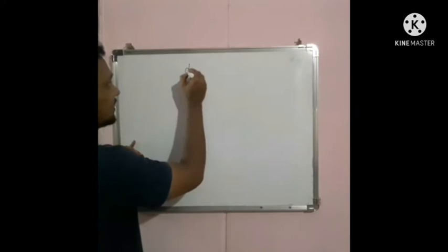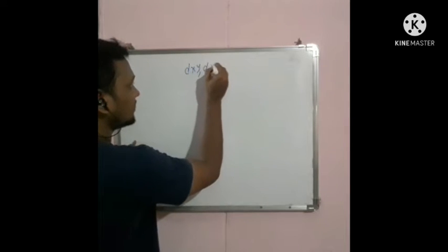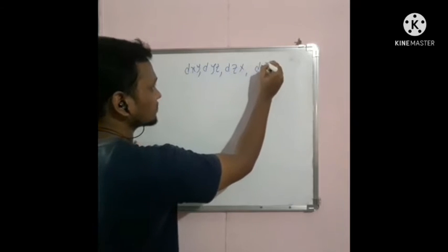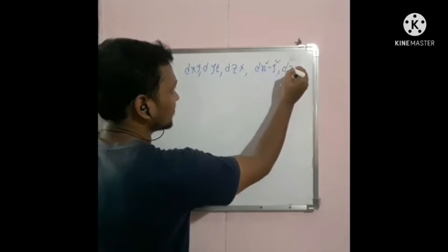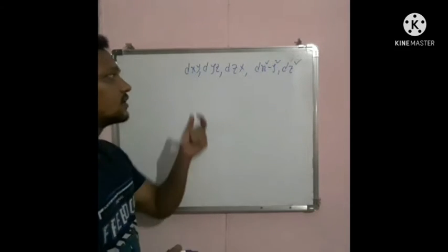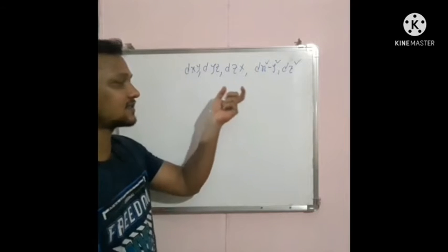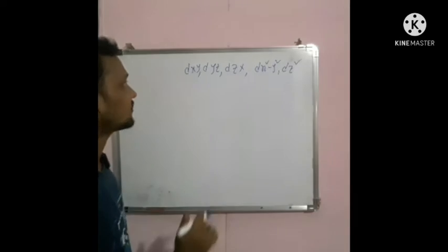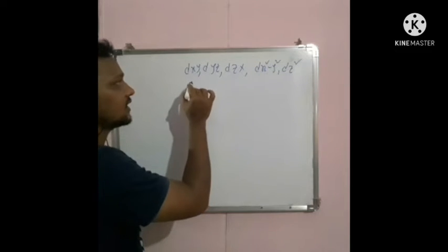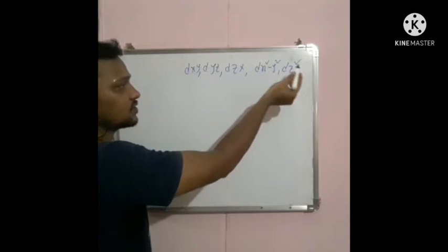The d orbitals are a set of five: dxy, dyz, dzx, dx square minus y square and dz square. These are five degenerate orbitals with the same energy, and if an electron is present in one d orbital, it can exchange its position.